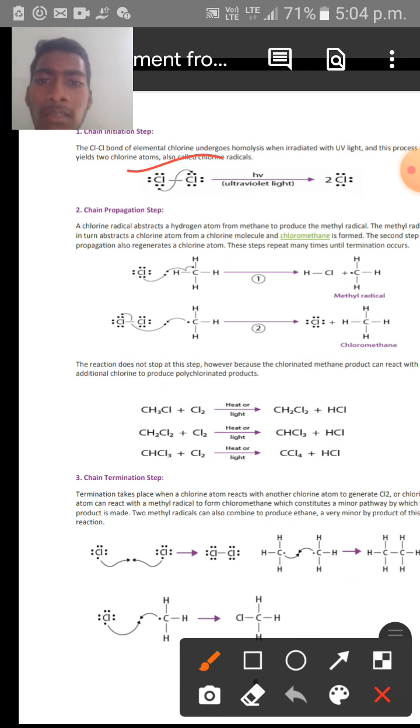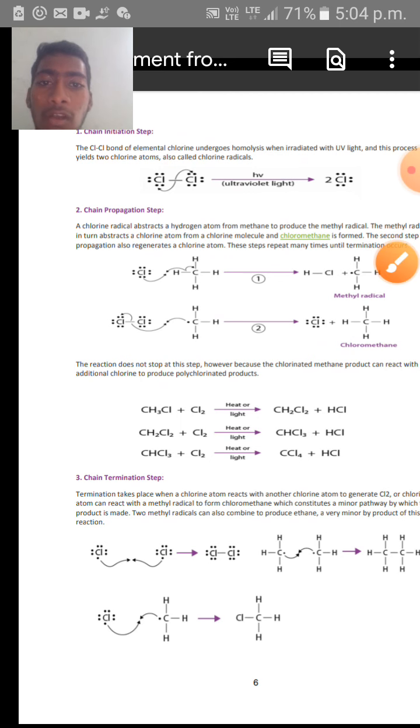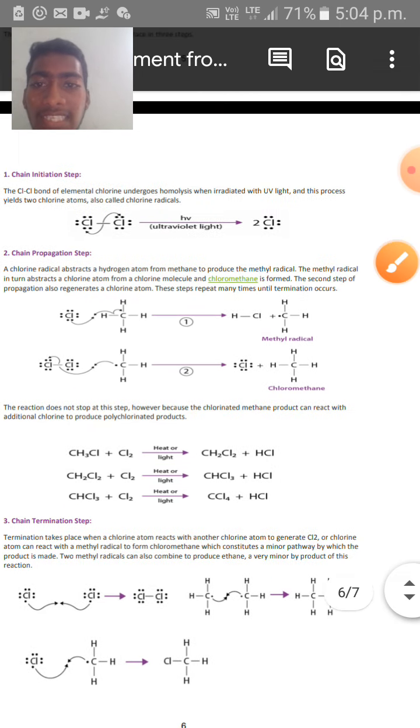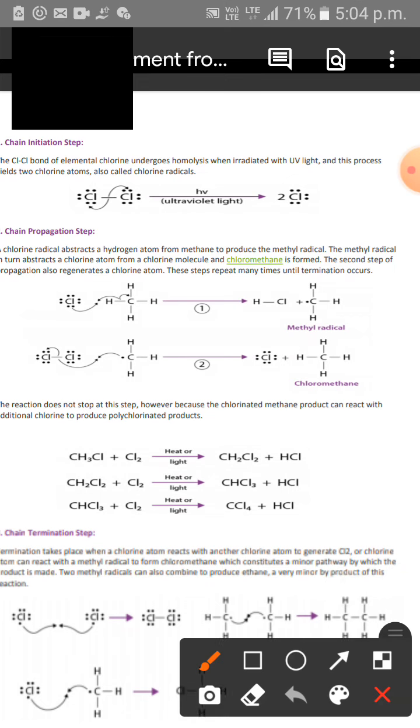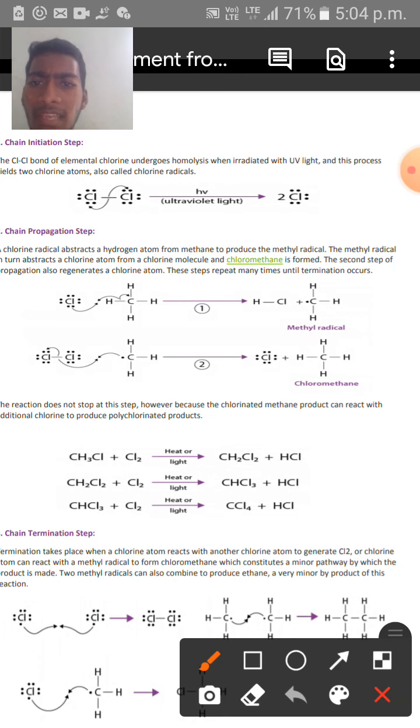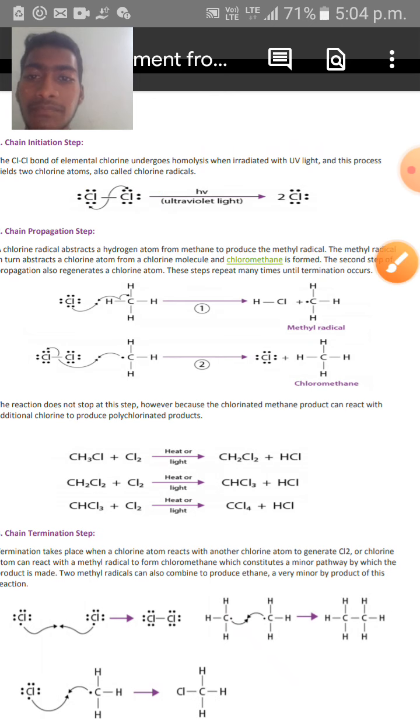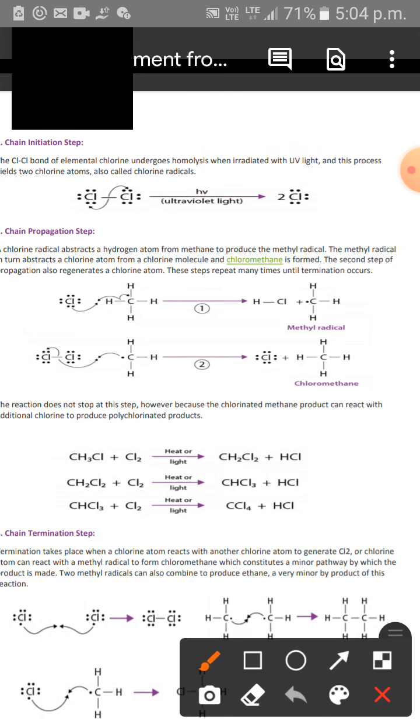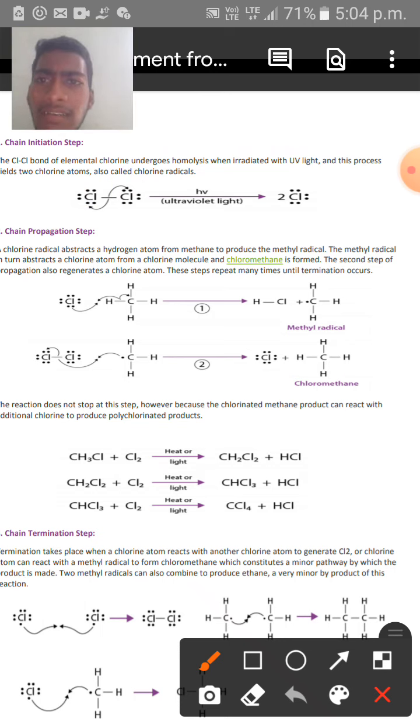They are also called chlorine free radicals. And see here, the equation of this statement is given over here, in which the homolytic fission of the chlorine molecule takes place like this, and one of the electrons in this bond shifts to this chlorine atom, and another electron shifts to this chlorine atom. And then, in the presence of sunlight, two chlorine free radicals are produced.